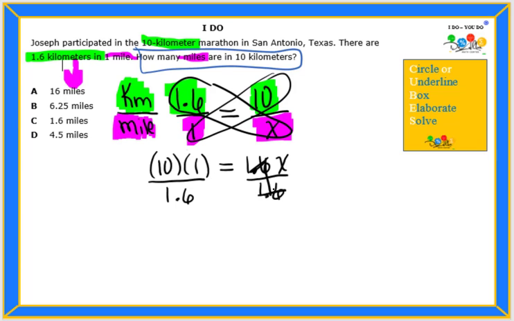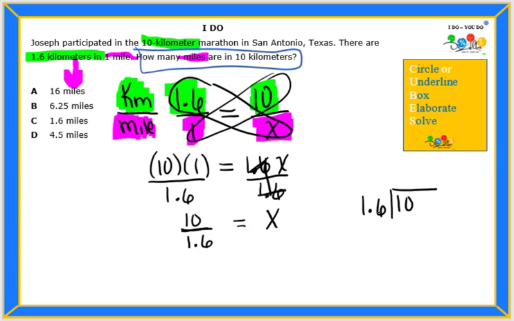This is going to turn into 1 because 1.6 divided by 1.6 is 1, and we will be left with X. But on the other side, we have to evaluate. So we have 10 times 1, which is 10, and 1.6 in the bottom. So we have 10 divided by 1.6. Remember that this bar means to divide. So I'm going to divide 10 divided by 1.6.